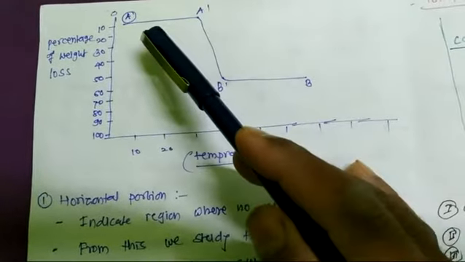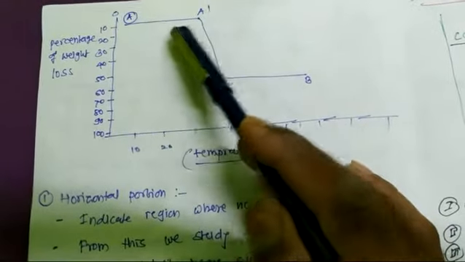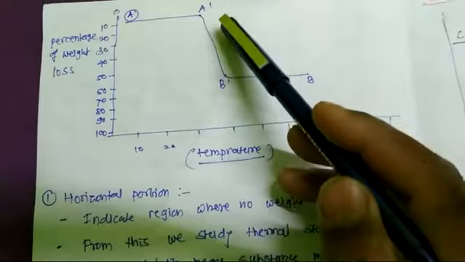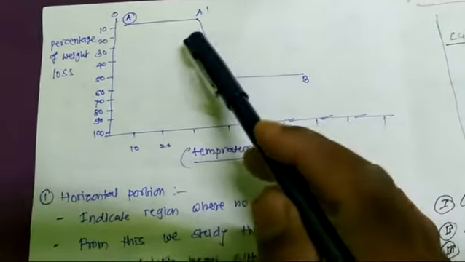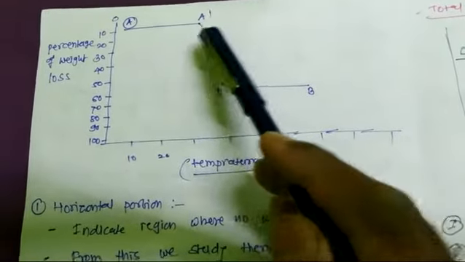So we learn that at that temperature our sample has no weight loss.